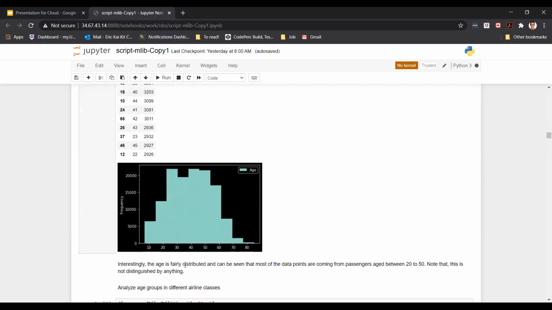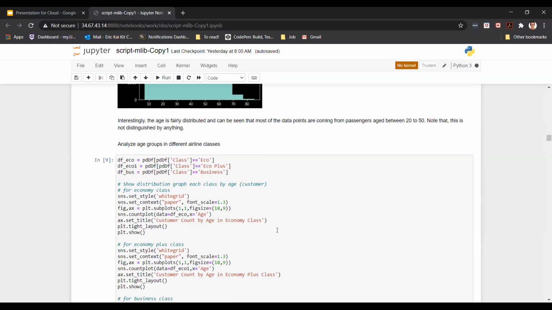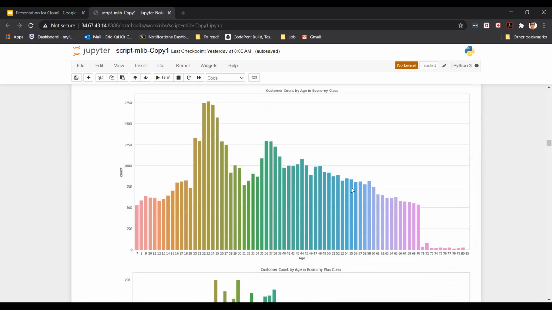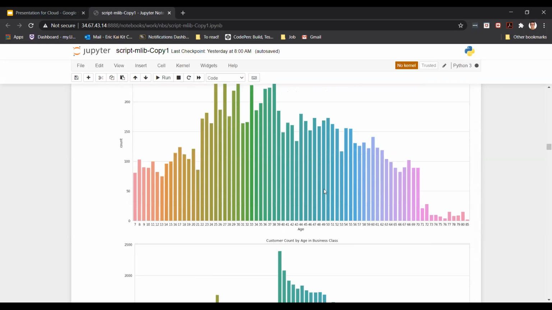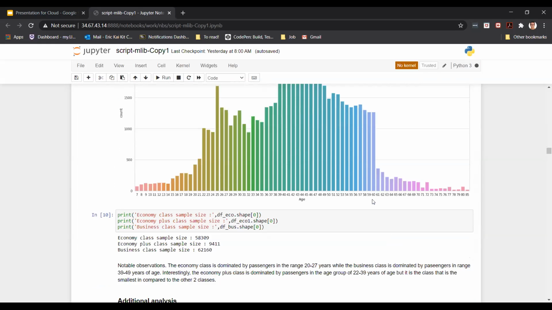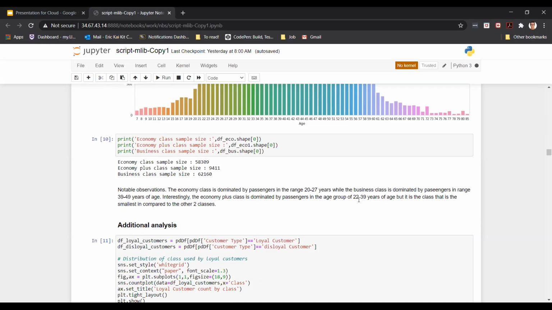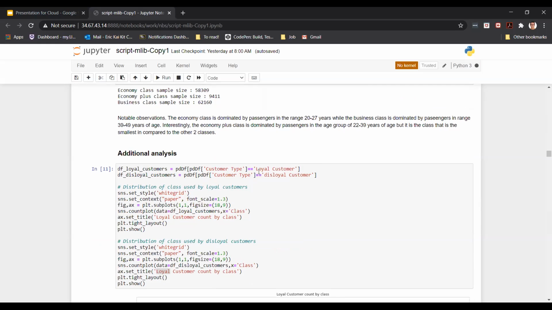I just wanted to see this as the age distribution for the data set. Then I've categorized each age by the class, and I wanted to see how that looked on a normal distributed graph. Then this is just the numbers for passengers per class.